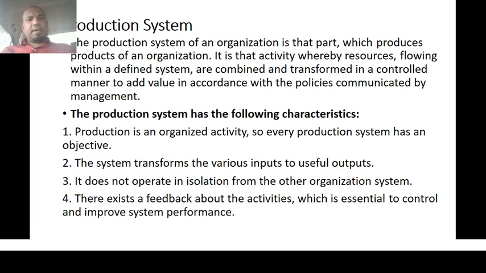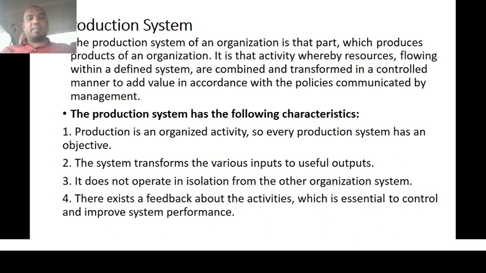Let me see what are the characteristics of a production system. Production is an organized activity. Why do we call it an organized activity? Because it is pre-planned. When to start and when to stop, what to produce, what kind of quality they need to maintain, what output they have to produce, all those things are pre-planned. That's why it is an organized activity.